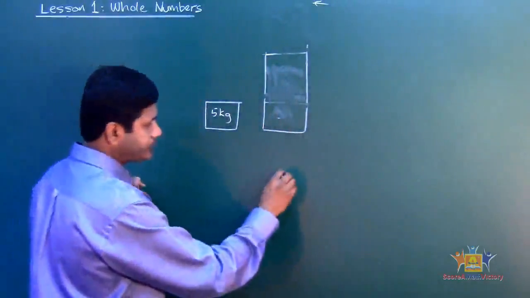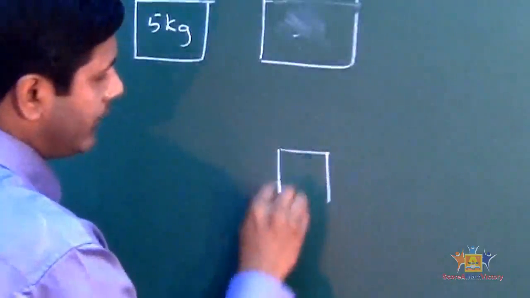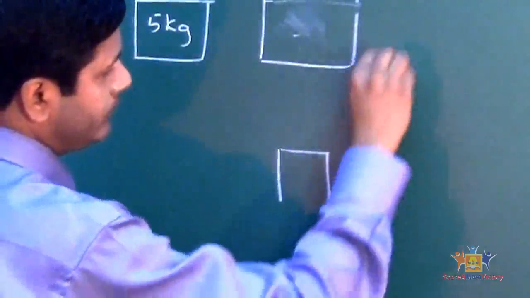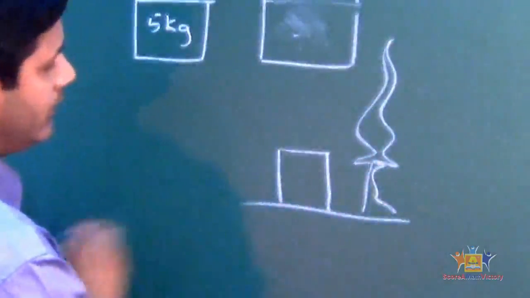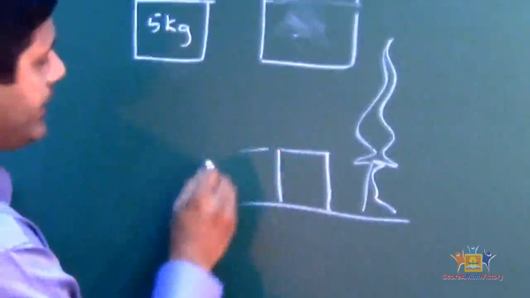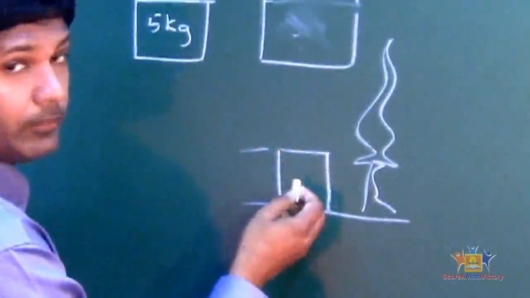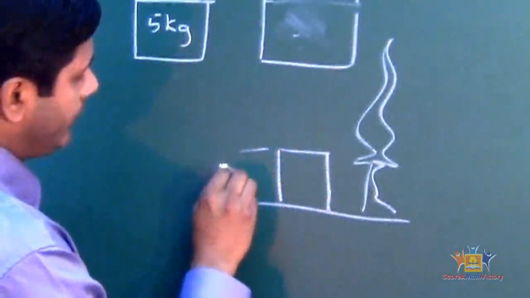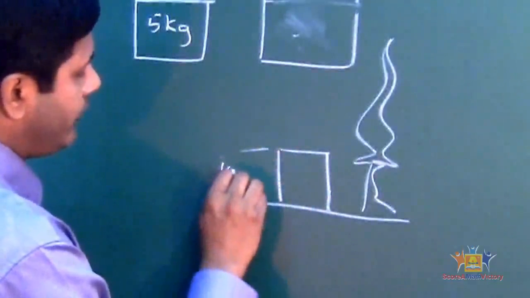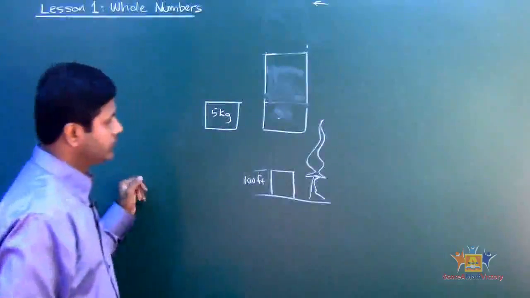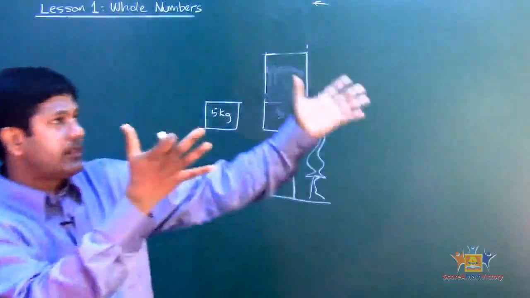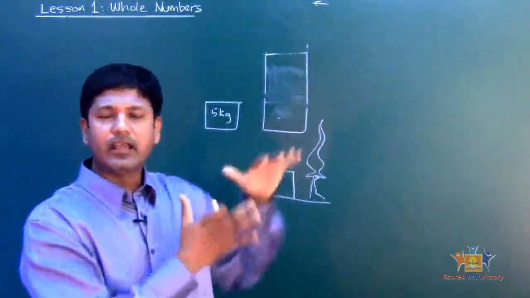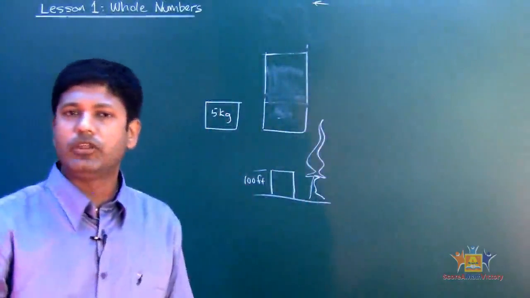Let's say, for example, I have a building, and then I have a tall tree. And I told you the height of the building is, let's say, 100 feet. So then I ask you, if the building's height is 100 feet, what do you think the tree would be?